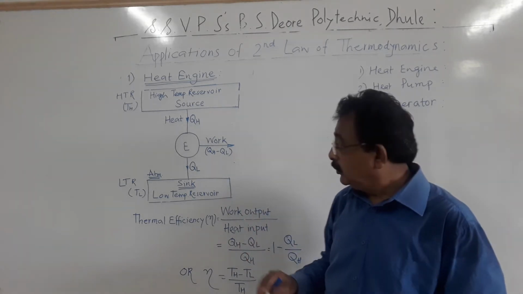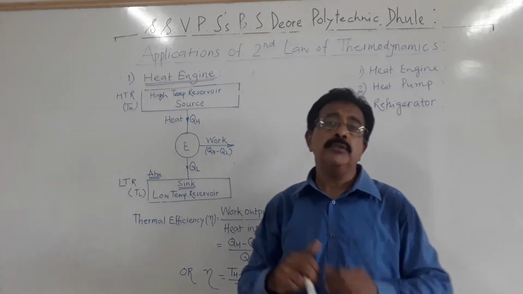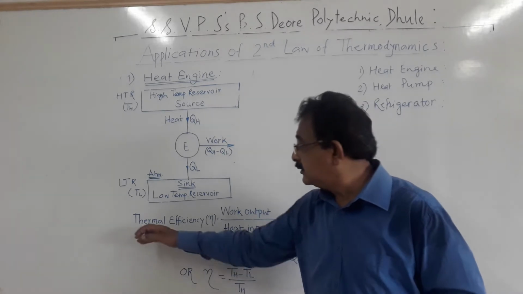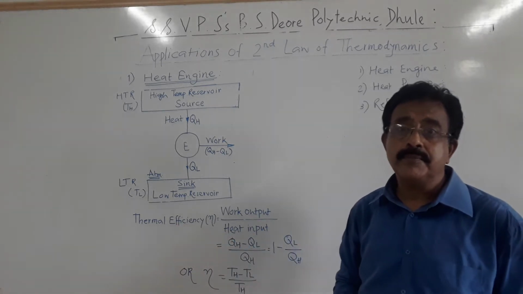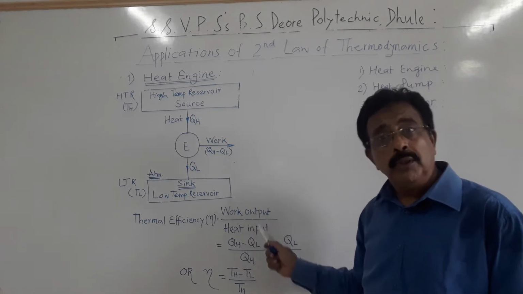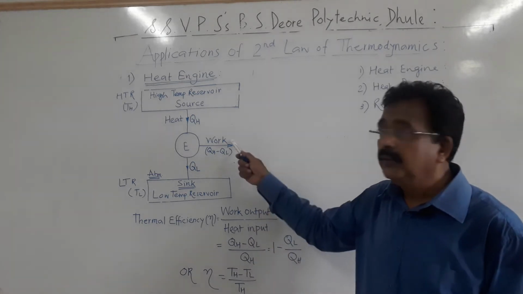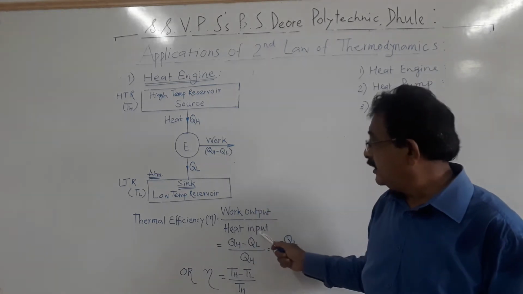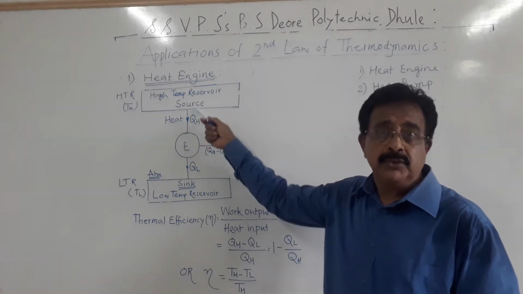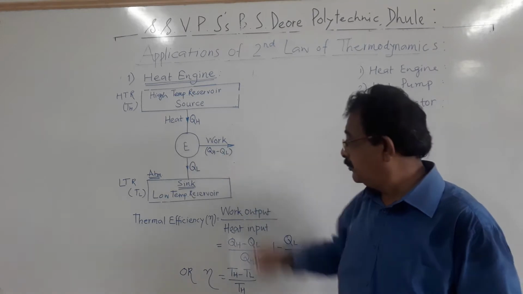Okay. Now how the performance of the engine is calculated? That is the thermal efficiency. Thermal efficiency is equal to output upon input. What is output? This work is the output. What is the input? Heat supplied from the source is the input.